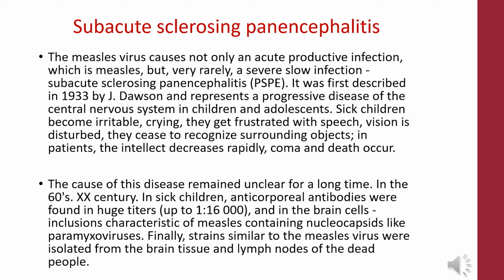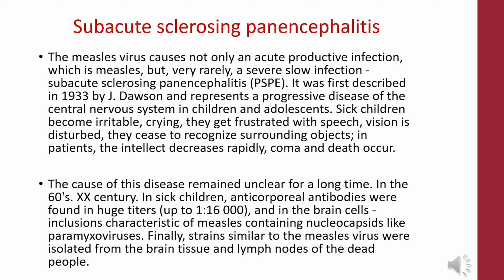Sick children become irritable, crying, they get frustrated with speech, vision is disturbed, they can't recognize surrounding objects. In patients, the intellect decreases rapidly, coma and death occur. The cause of this disease remained unclear for a long time.